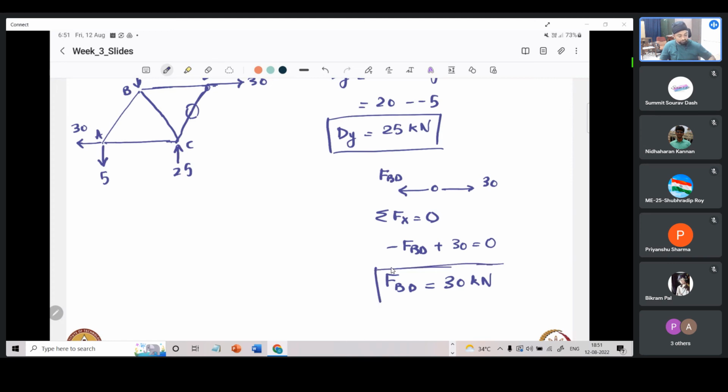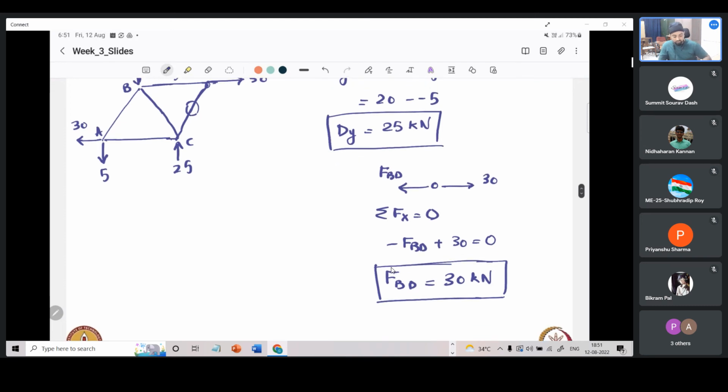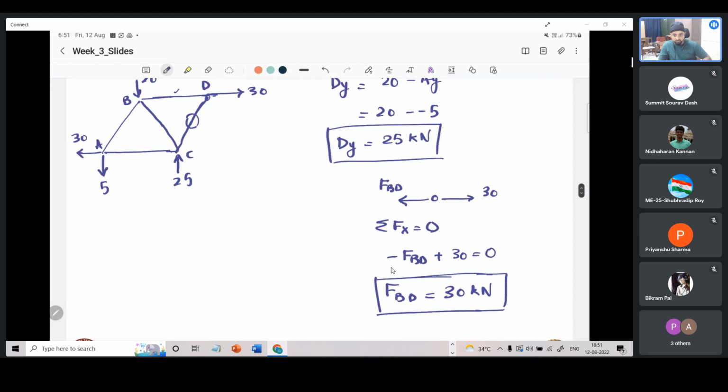So we have solved for two of the member forces. Now considering the third joint, let us say we consider joint C.